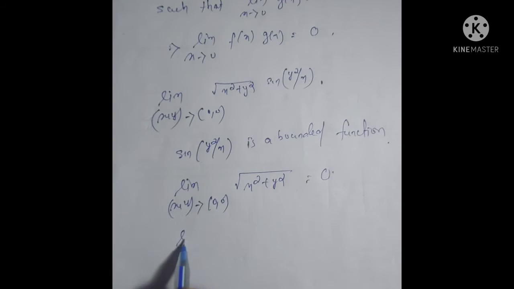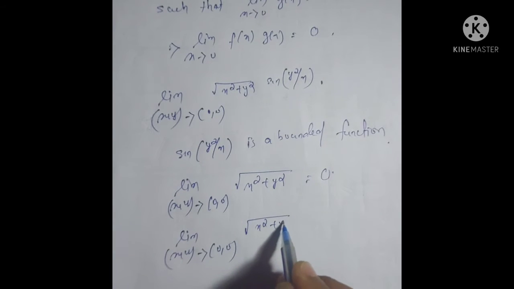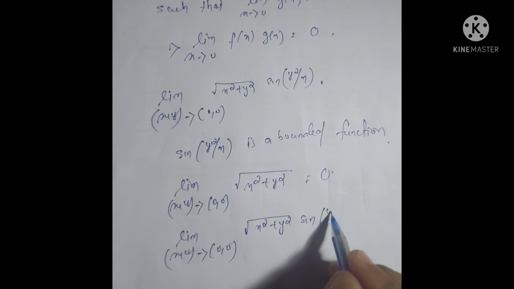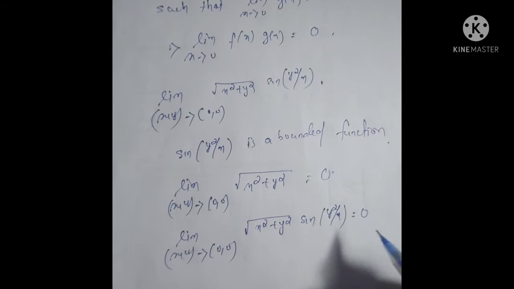So by the theorem, the limit as (x,y) tends to 0 of √(x² + y²) sin(y²/x) is equal to 0, which is equal to the functional value. So f(x,y) is continuous at 0.